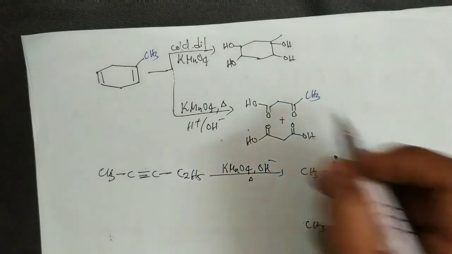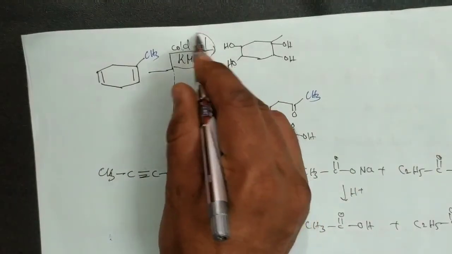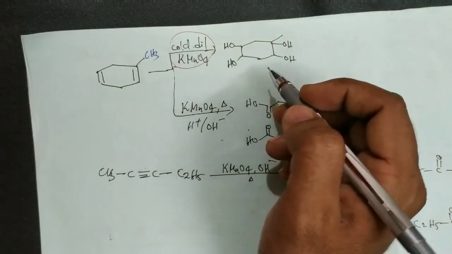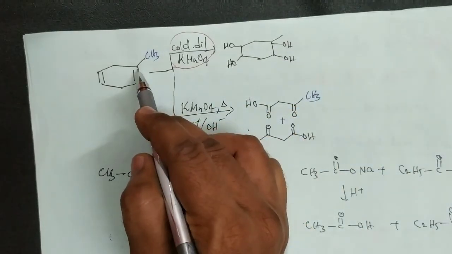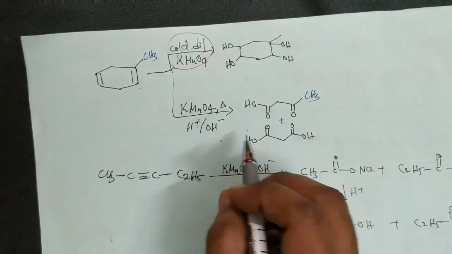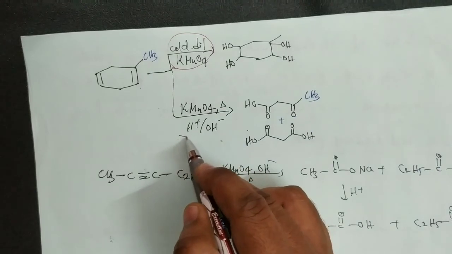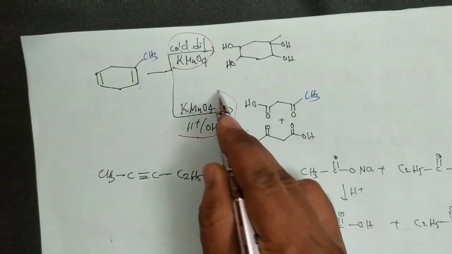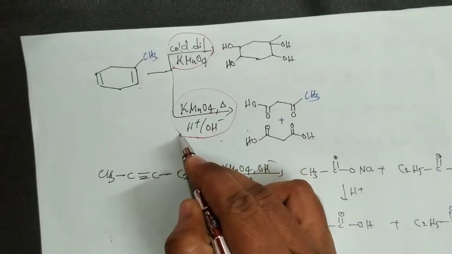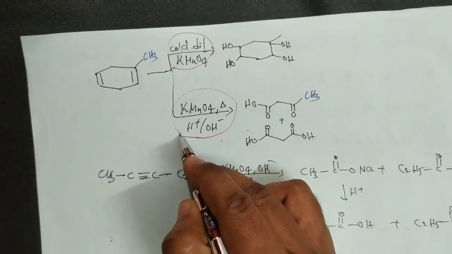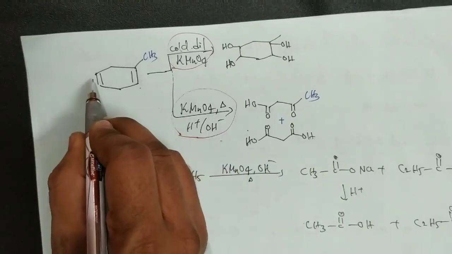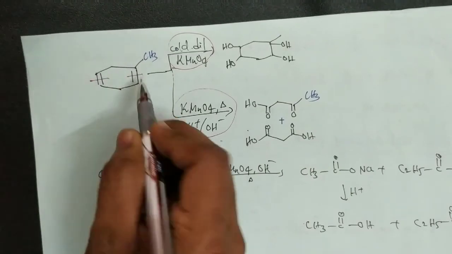Now here, this is cold dilute KMnO4, that means we will get only diols. Here the double bond gives OH, OH, OH, OH. Next, with hot acidified or alkaline KMnO4, there is breaking of the carbon-carbon bond. So here there is breaking of this bond and breaking of this bond.